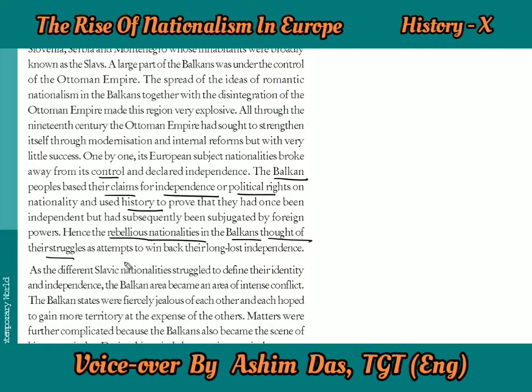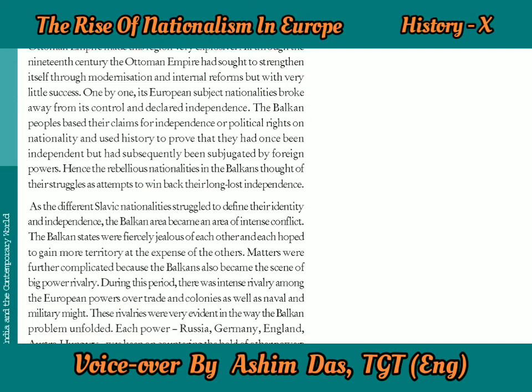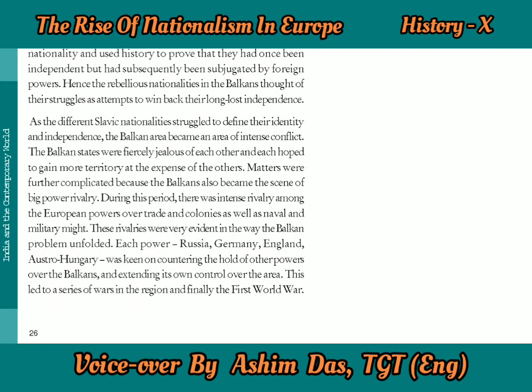So now we must be free from the Ottoman Empire. Hence the nationalities in the Balkans thought of their struggles as attempts to win back their long lost independence. They thought we are going to get our independence by fighting against the Ottoman Empire and making our country independent.